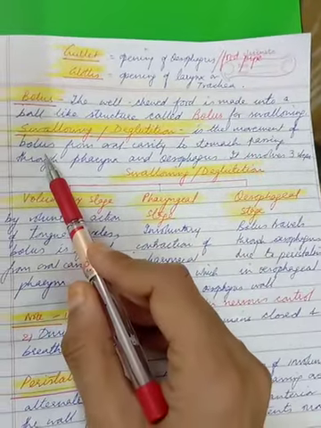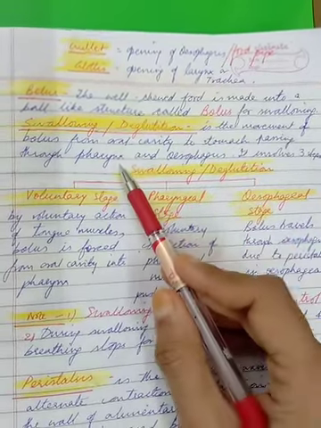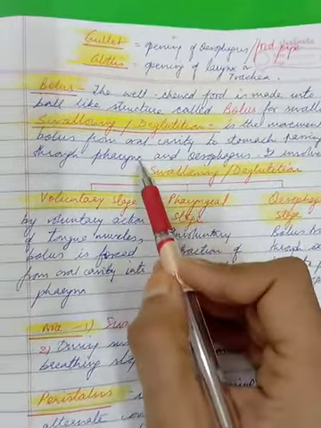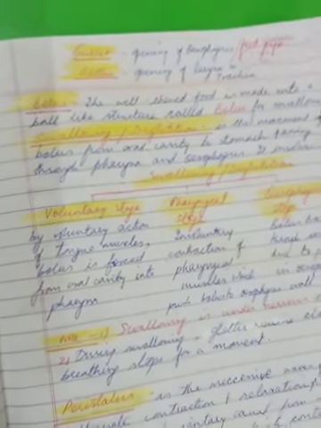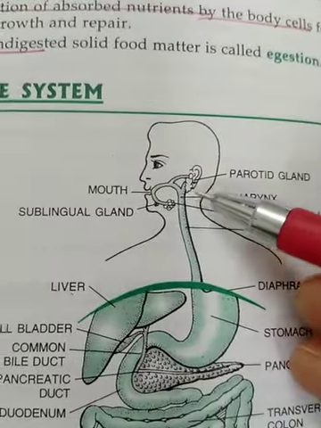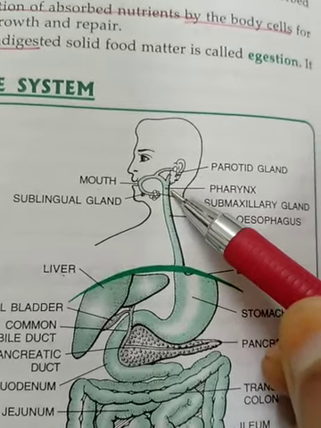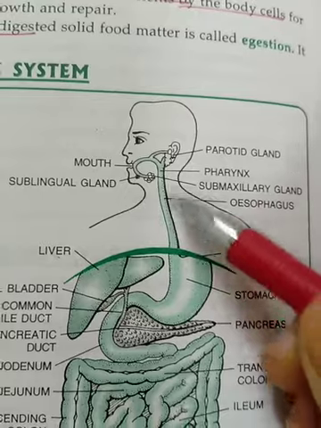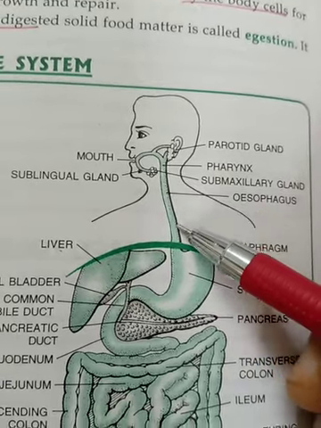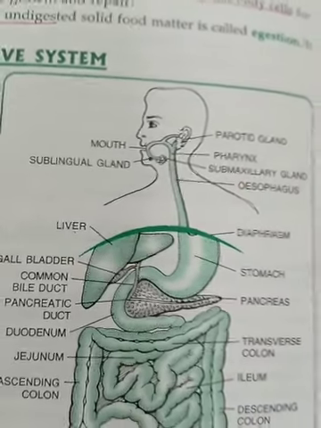It is the movement of a bolus from oral cavity, that is a mouth cavity, to the stomach, passing through the pharynx and esophagus. What is pharynx, children? It is the common area for food and air. So I'll show you once again the diagram here. If we talk about the digestive system, then pharynx is the small region where food and air both are present. But after this, the two roads, they become different. One becomes the food pipe, which is going to the stomach, and the other becomes the windpipe or the trachea. So here,